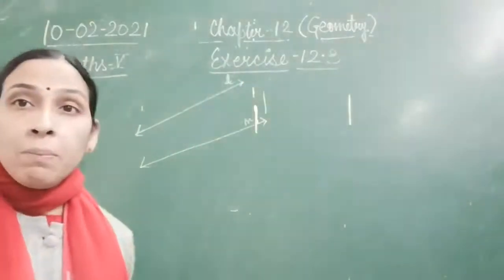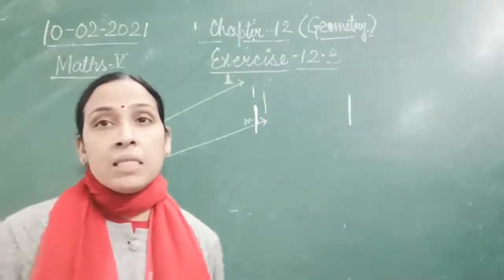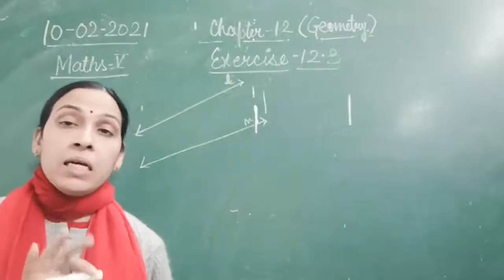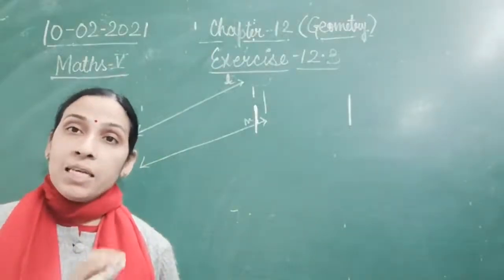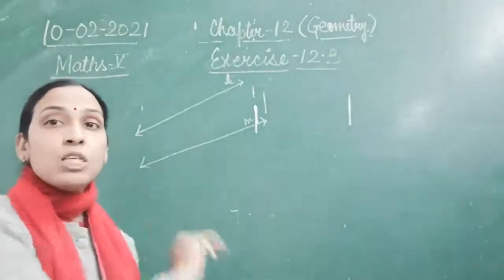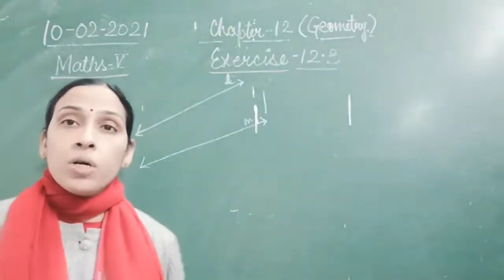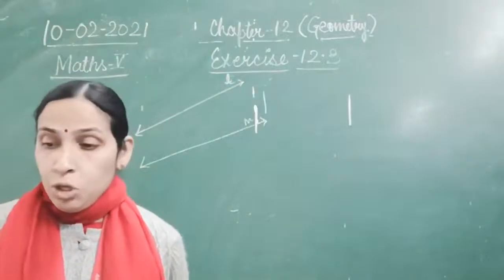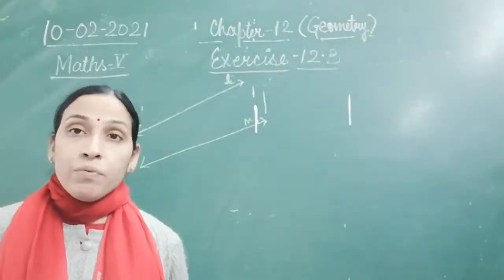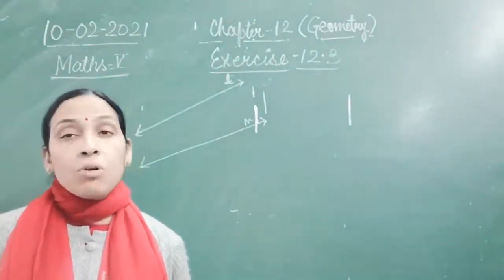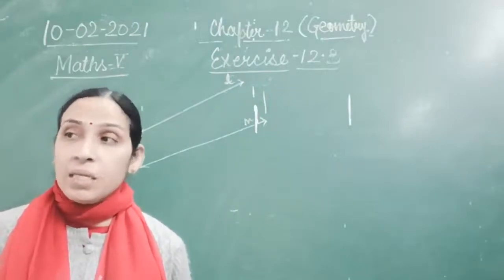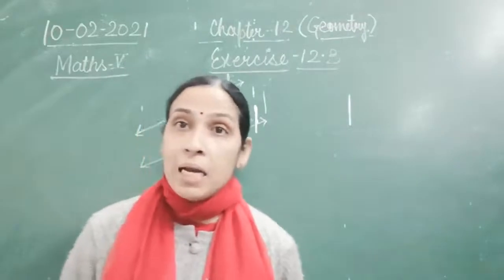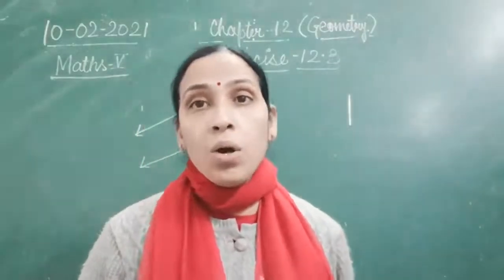So what do we mean by parallel lines? Parallel lines can be extended to any extent, but they will not meet. They are equidistant, meaning an equal distance will be there between these two lines, and that will be continuous when it is carried on to any extent. So that is your parallel lines. If you look in your book, you will find different lines given, and you have to find which lines are parallel or not.